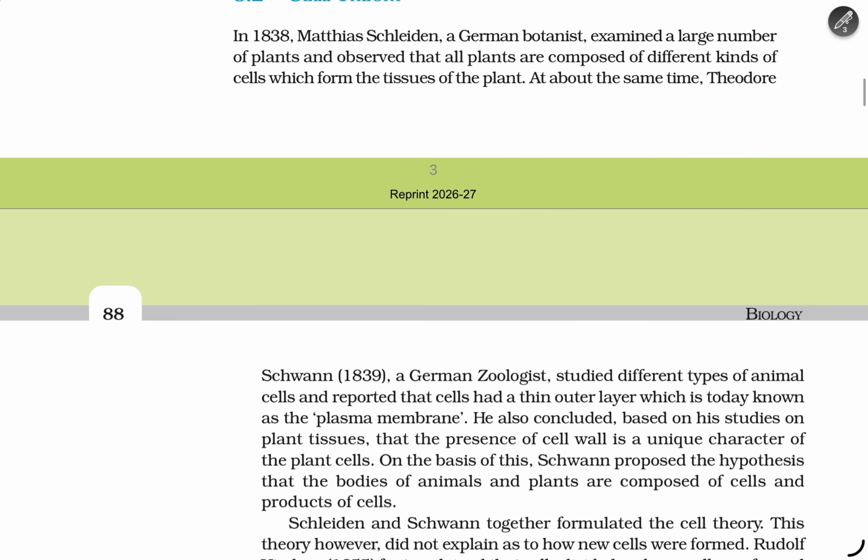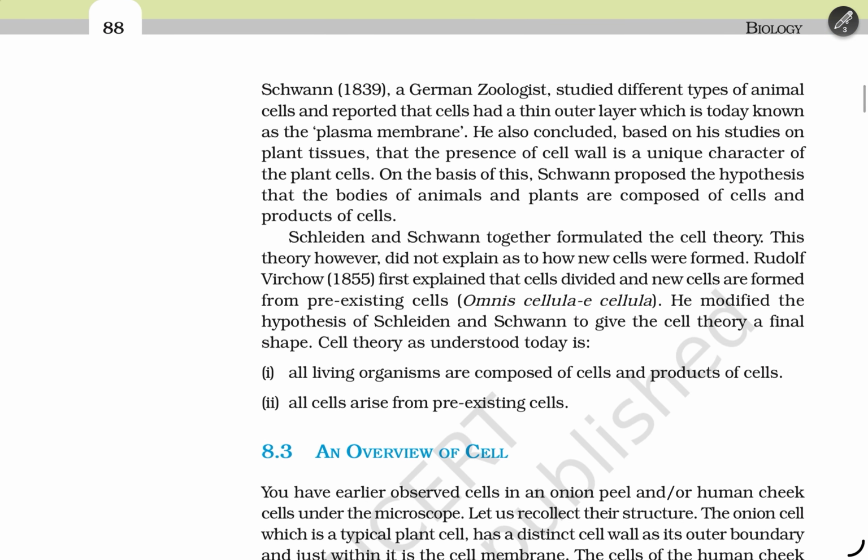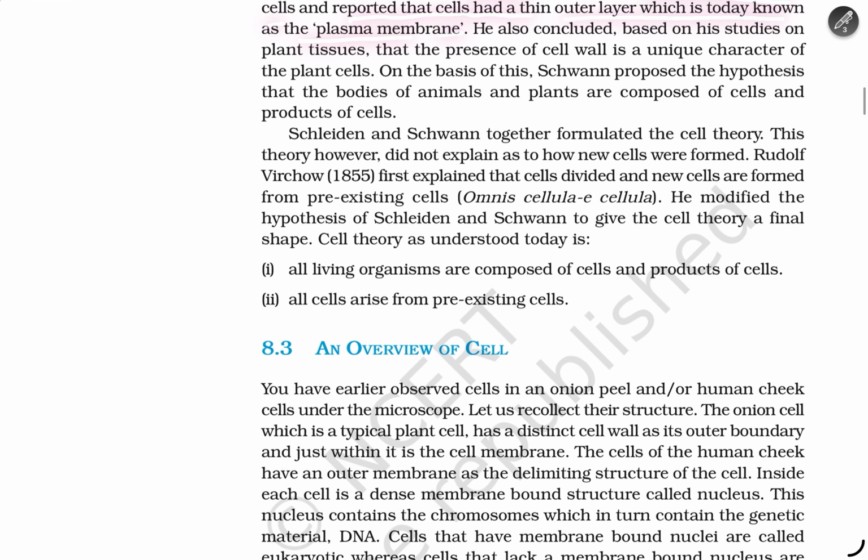Cell theory. In 1839, Matthias Schleiden, a German botanist, examined a large number of plants and observed that all plants are composed of different kinds of cells, which form the tissues of plants. At the same time, Theodor Schwann, a German zoologist, studied different types of animal cells and reported that the cells had a thin outer layer, which is today known as the plasma membrane. He concluded, based on his studies of plant tissues, that the presence of a cell wall is a unique characteristic of plant cells.